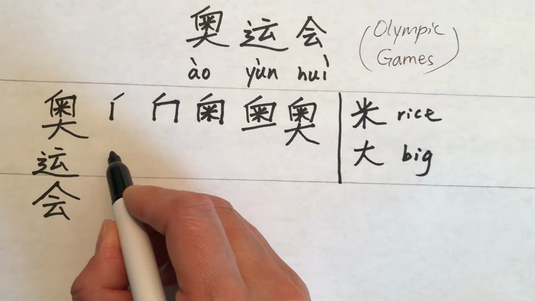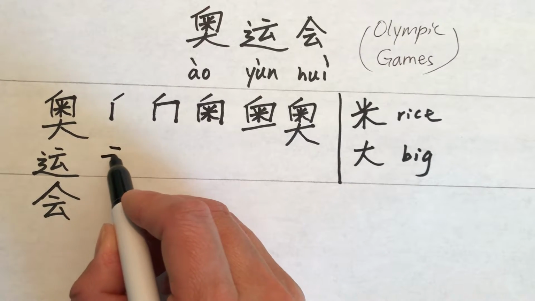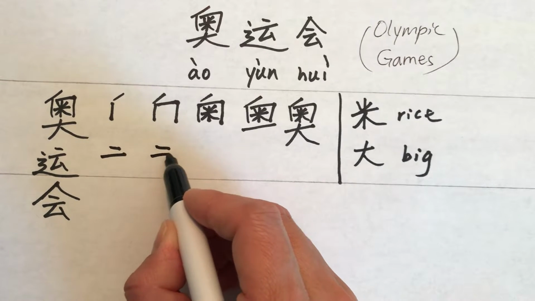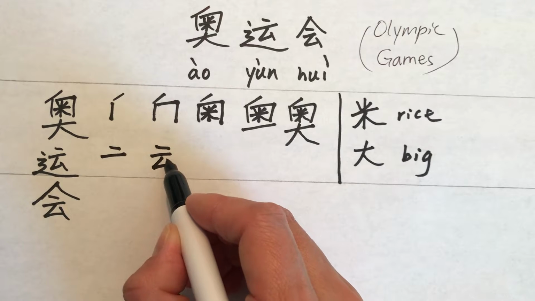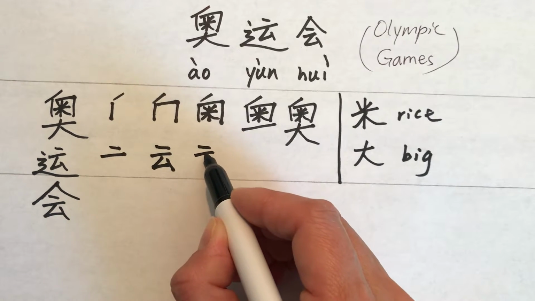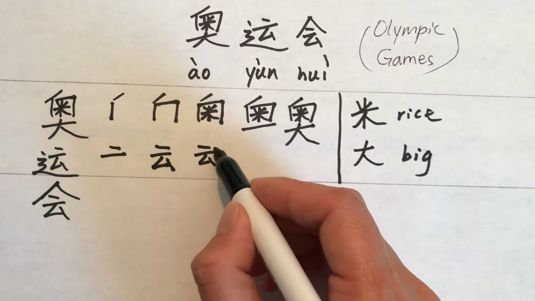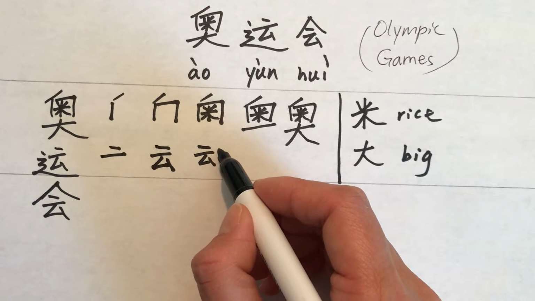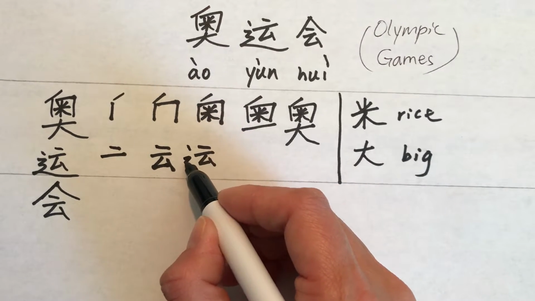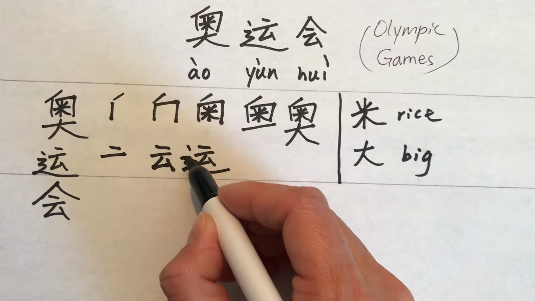Yun. Okay. Yun. This character means yun, cloud. And put this in here.